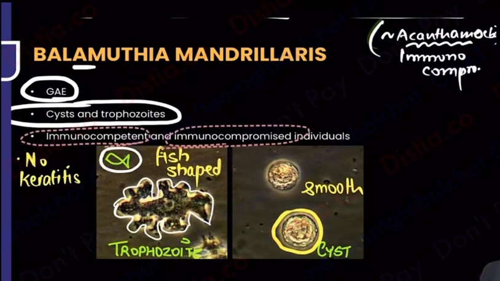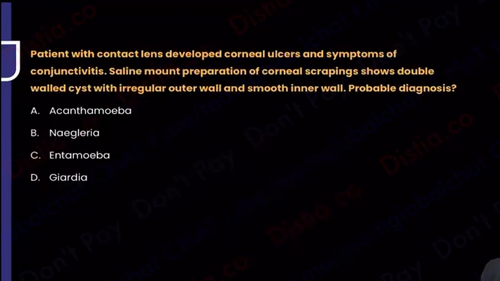Sorted? Can I quickly solve a few questions related to it so that we get more clarity on this? Let's get going. So let's pick up two questions out here. Firstly, you have a patient with contact lens who developed corneal ulcers and symptoms of conjunctivitis. Saline mount preparation of the corneal scrapings showed a double wall cyst with an irregular or wrinkled outer wall and a smooth inner wall.